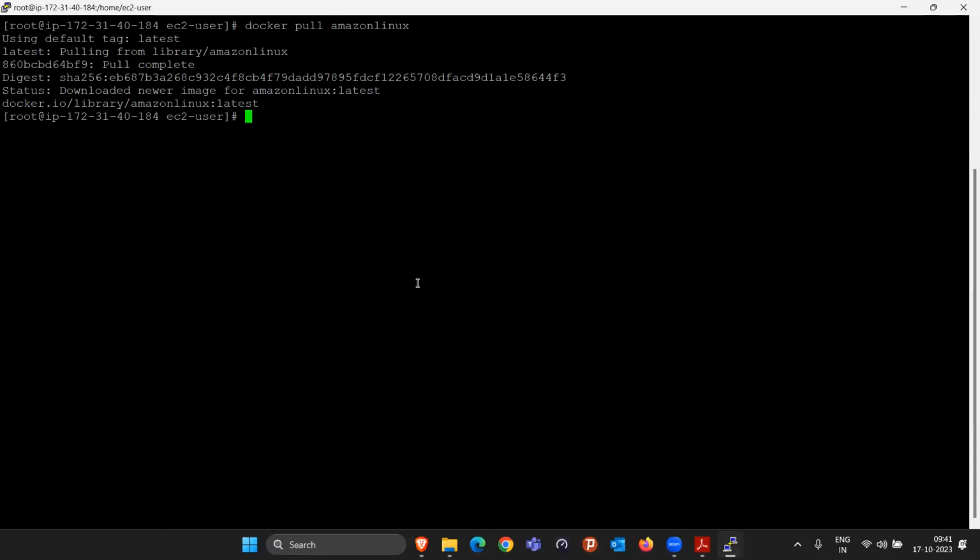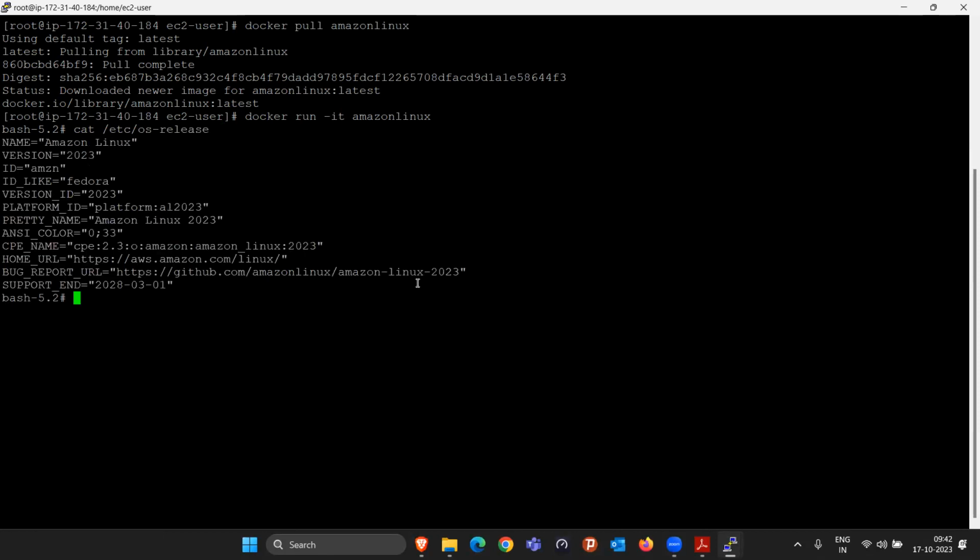Let me just check. Docker, I want to run a container and give me the interactive terminal and take the image called amazonlinux. That's it. It will start a container. Okay, they've given the bash shell here. cat /etc/os-release. So yes, it is Amazon Linux 2023. We are using Amazon Linux 2, right? This is the Amazon Linux 2023 one, in the latest tag.